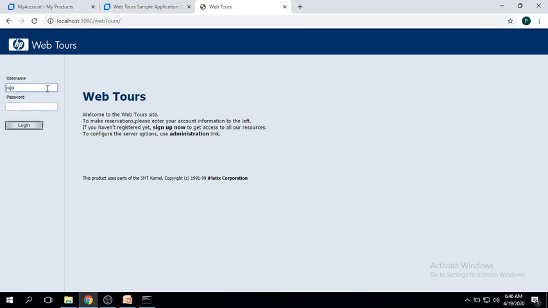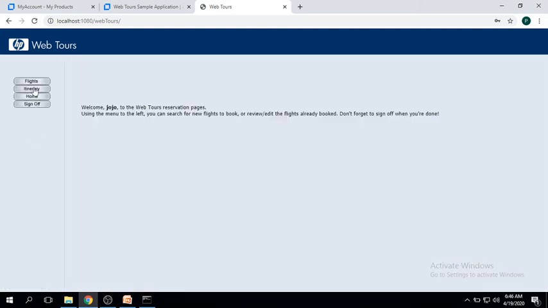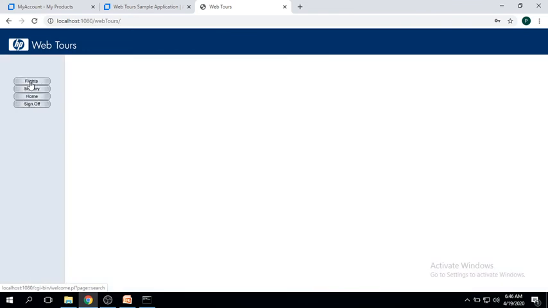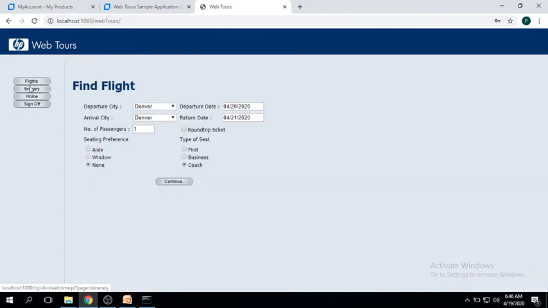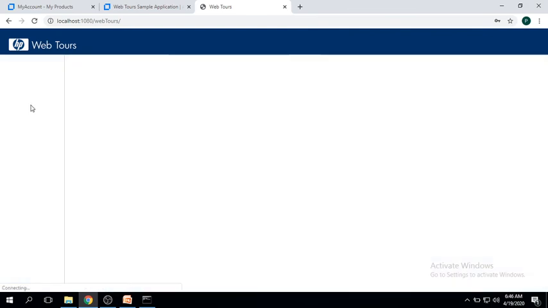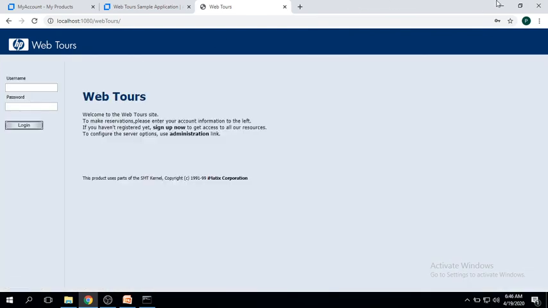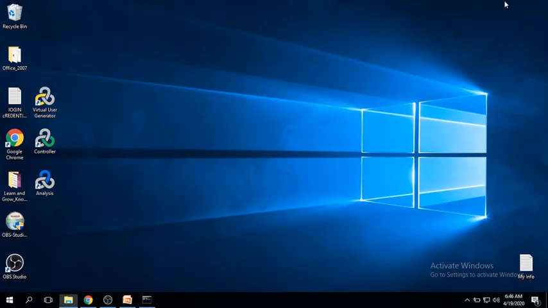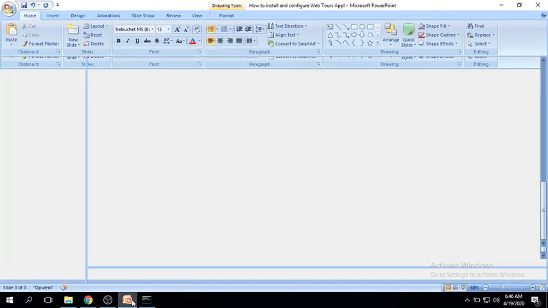I think everybody knows the user ID and password for this WebTours application. Jojo is my username and the password is bean. Click on login. I'm just checking whether the application is responding properly or not. Sign off, come back. Yes, okay, good. Now in my system I'm good with all the components of LoadRunner, and at the same time I have the WebTours application also.